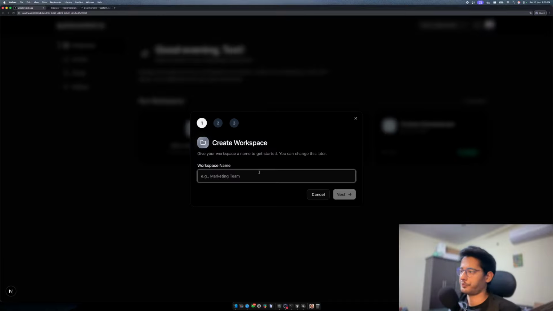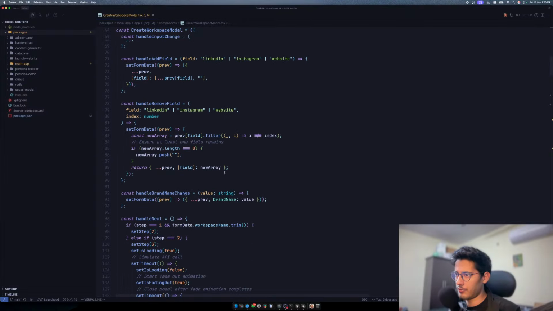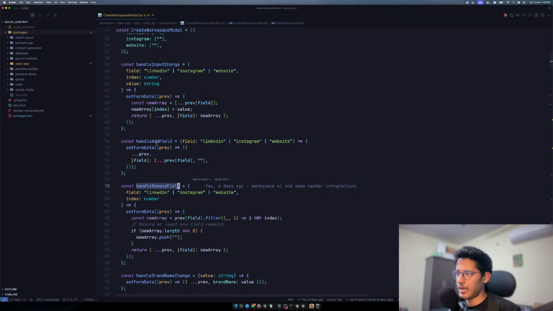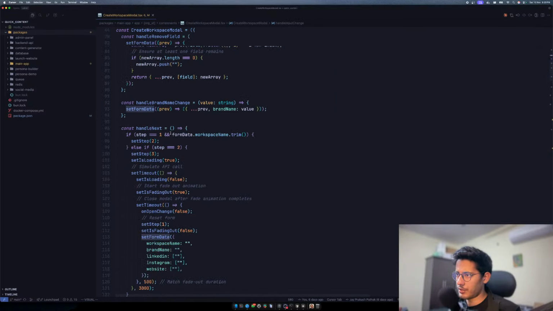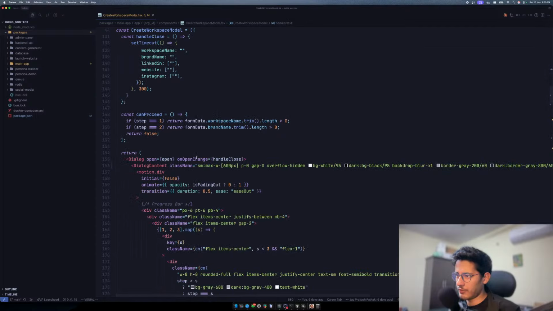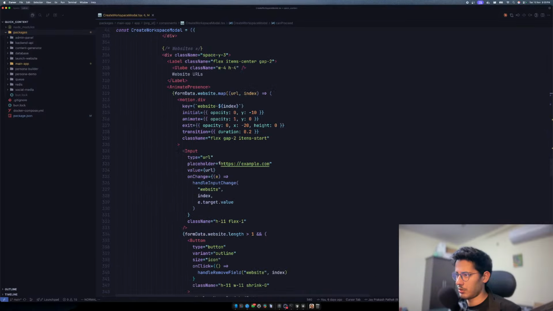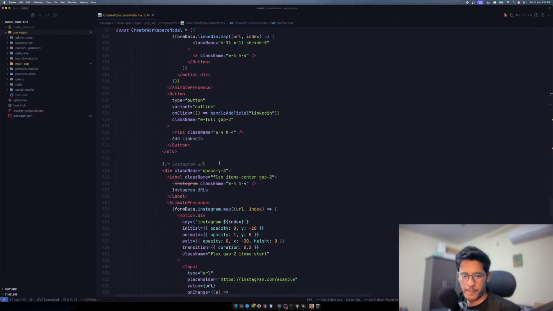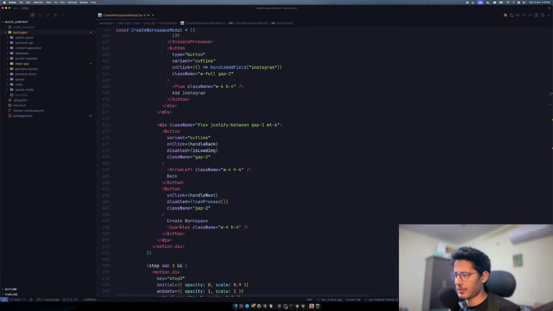This is good. Okay, so I just want to see what data we get at the end. We have handle, remove field, add field, all these things, set form data. Do we have a submit, handle next, handle back, and then can proceed? Where's the final submission though? I'm just curious. Are we dropping frames? No, we are not dropping frames. Where is the final? So we have back, and then we have create workspace. Great.